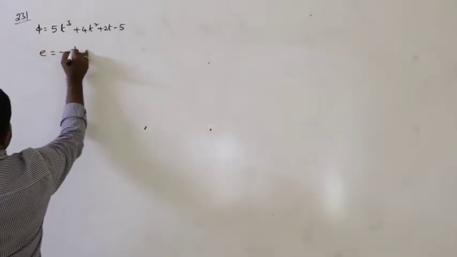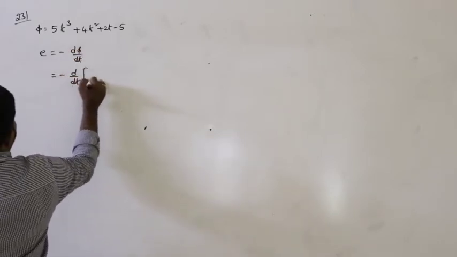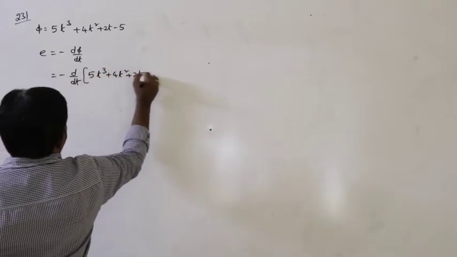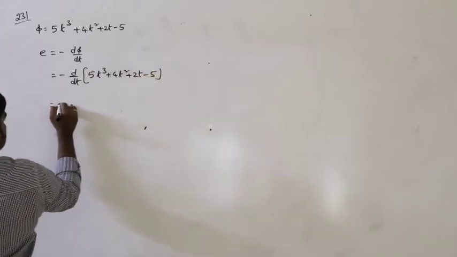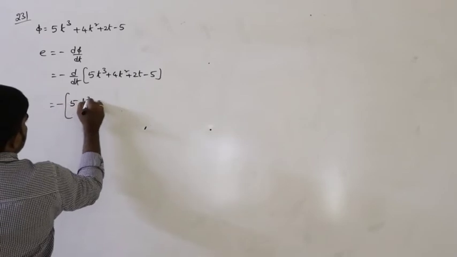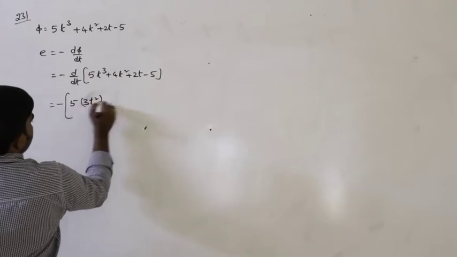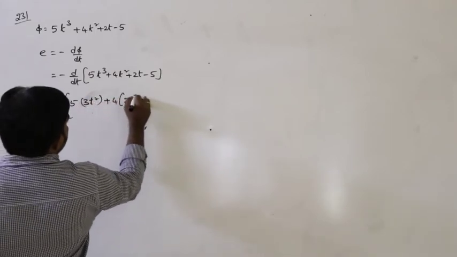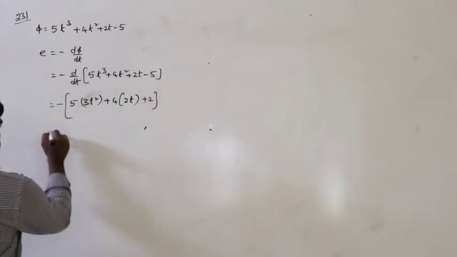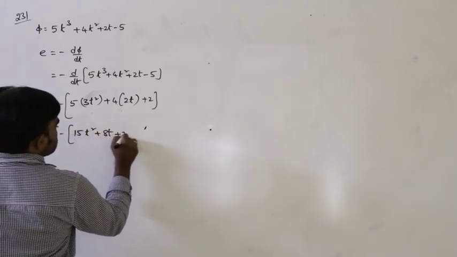We know E is equal to minus d phi by dt. Let us say minus d by dt of phi t cube plus 4t square plus 2t minus phi. So minus of d by dt of phi t cube gives 3t square, plus 4 into d by dt of t square, that is 2t, plus 2. Differentiation of constant is 0. So minus 15t square plus 8t plus 2.